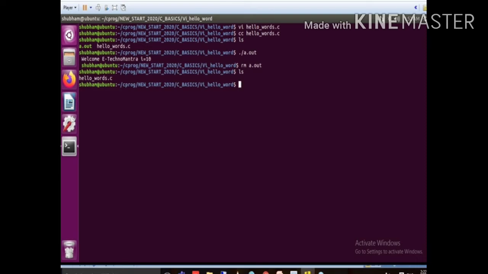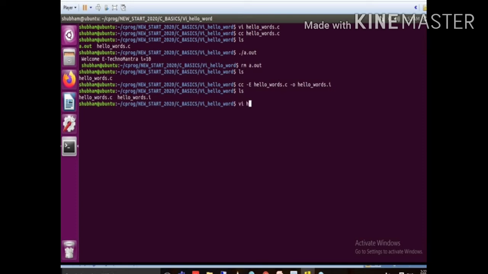Now we will compile this file with our preprocessor command. What is the command? The command is cc -E, the file name is hello world.c. We need to convert the .c file to the preprocessor file, that is .i. So -o, we give here hello world.i. So .i is a preprocessor file, and enter. Now it's successfully compiled to the .i file. If you check, the hello world.i file is created.